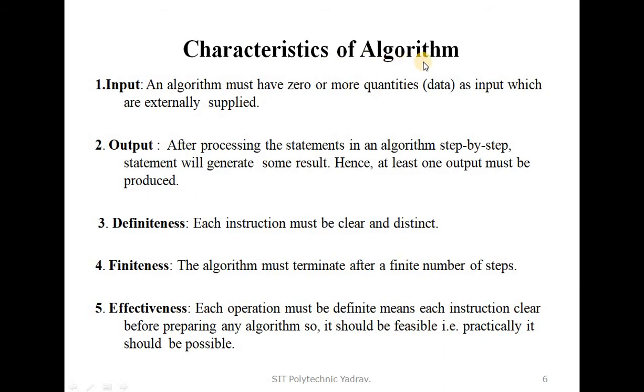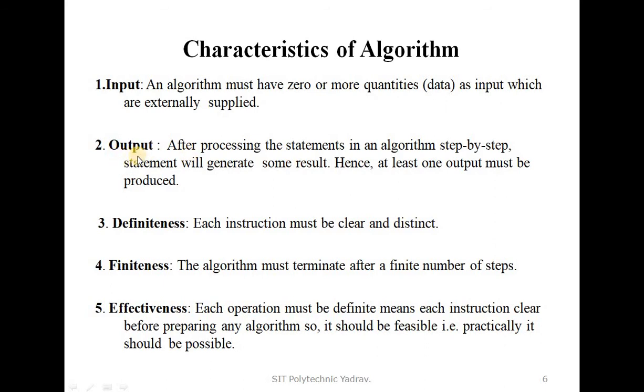Characteristics of an algorithm. There are some characteristics of an algorithm. First, input. An algorithm must have zero or more quantities, that is data, as input which are externally supplied. Clear? In an algorithm, input means the programmer or user gives the data through the computer, externally supplied, zero or more.